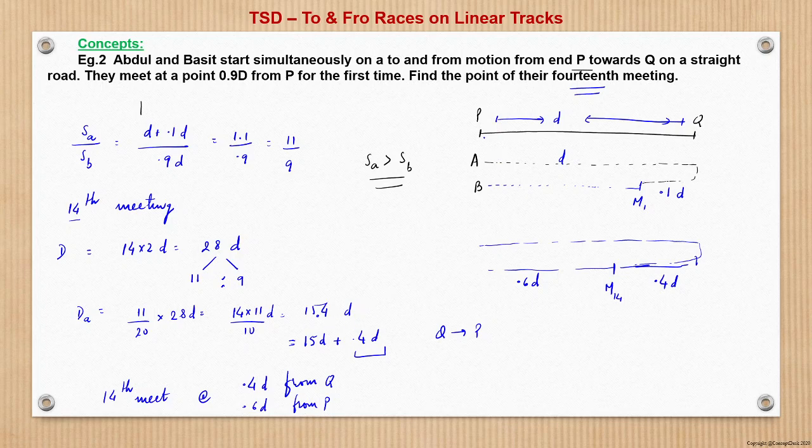He started from P, so he has completed 15d and then an additional 0.4d. 1d means from P to Q, 2d is the second round from Q to P. Therefore 15d, being odd, will end at Q. So when he completes 15d, he is at Q. Now the remaining 0.4d means he has covered from Q to M4. That is 0.4d. So this way we can interpret and get the answer.